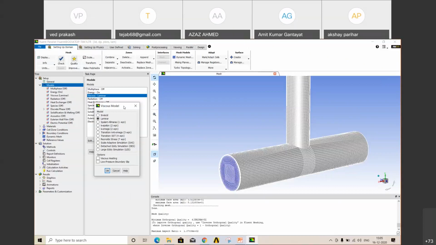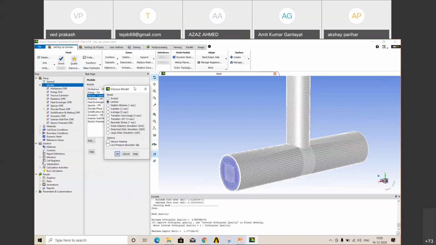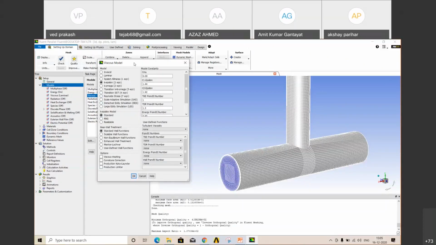But here, just for your understanding, I'm using a turbulence model. In the next class, we will use those phenomena, because then we will use micro channels. Here we are using dimension as per our requirement. For boundary layer, K epsilon gives better effect. I'm using K epsilon standard. Other things will be by default.